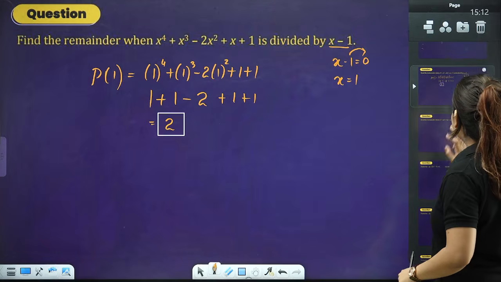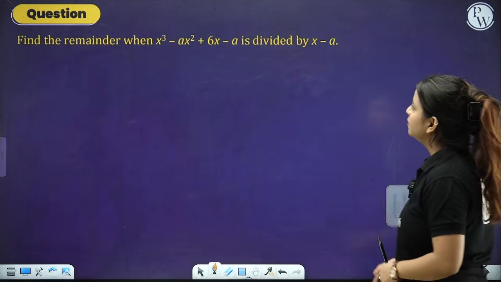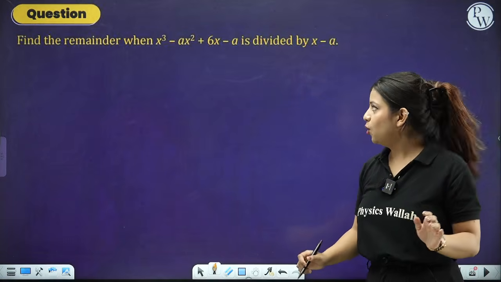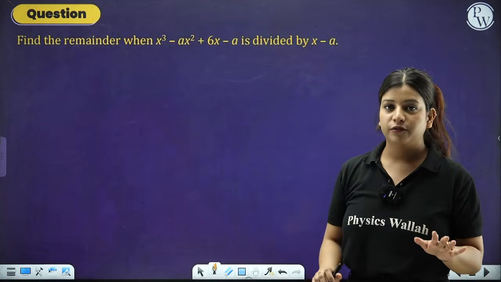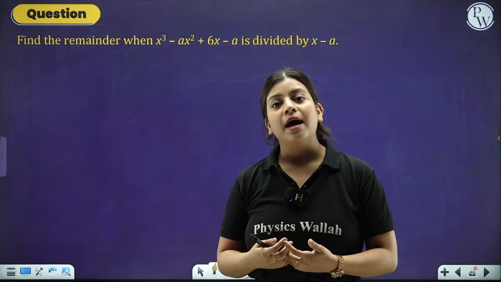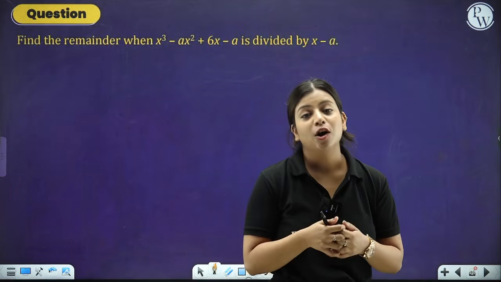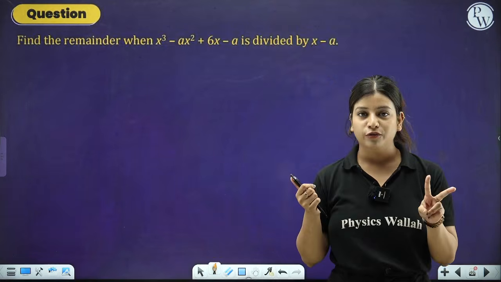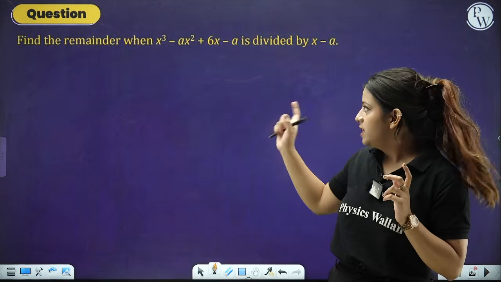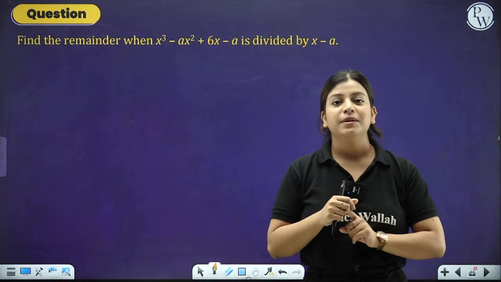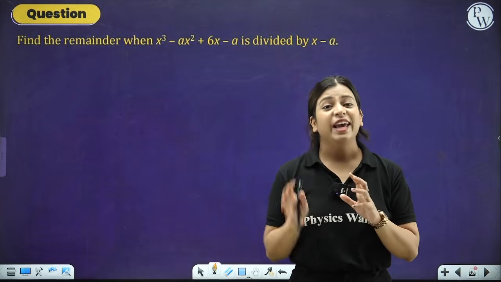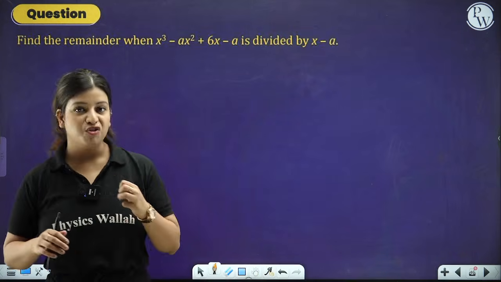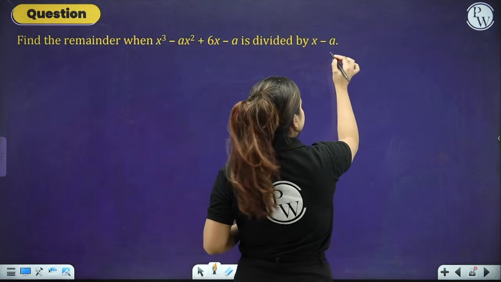The next thing that you have is again to find the remainder if it is divided by x minus a. Don't get confused. Now you might be thinking, ma'am, you have told that we have to do polynomials in one variable and now in this particular polynomial there are two variables. No. In this polynomial there is only one variable, that is x, and the a that you can see is a constant term. You can say it's a number. Now again this is a divisor.